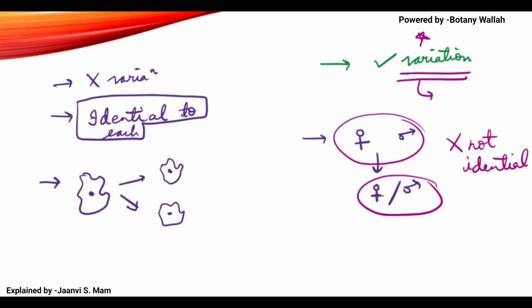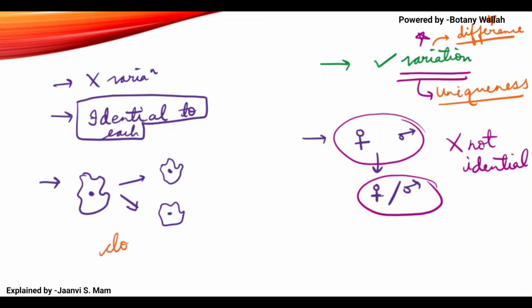Variation means uniqueness, difference will be there. But here there will be no difference.